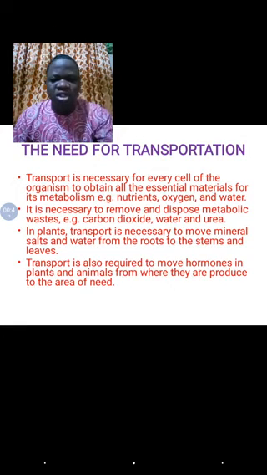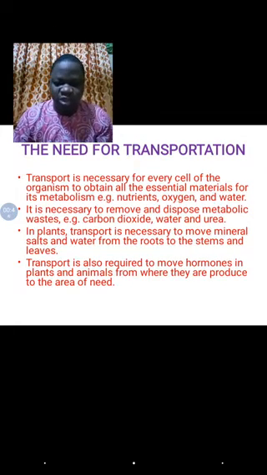Okay, so what is the need for transportation? Why do we need transport system in our body, both in plant and in animal? Transport system is necessary for every cell of the body to obtain all the essential materials. As you know, the food you take in, from where we get nutrients, needs to go to all the cells of the body. In this case, we talk about multicellular organism and unicellular organism. In the case of the multicellular organism, of course, every cell in the body, which may be in millions or in billions, we need to get the nutrient.